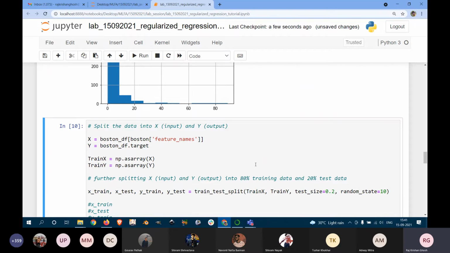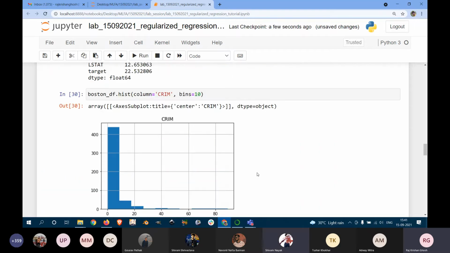Sir, what would happen if one of the features is a discrete variable or a categorical variable? It will just treat it as continuous, right? And if some of the features are categorical and some are continuous, would it automatically make the histogram or bar plots, or do we have to specify?